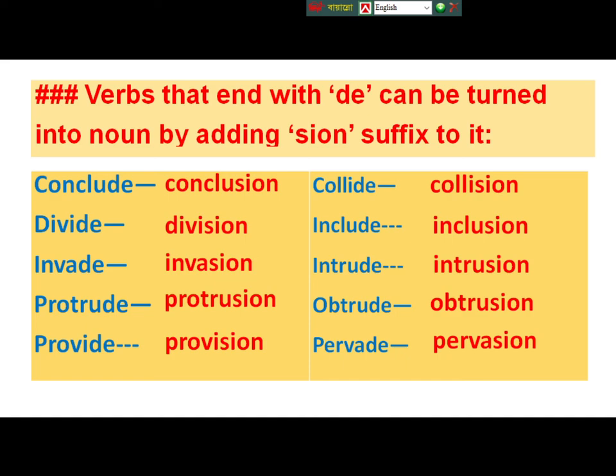Dear students, you have to keep it in mind that you have to have a clear idea about the context of the passage, because depending on context of the passage you have to add suffix or prefix to the word.